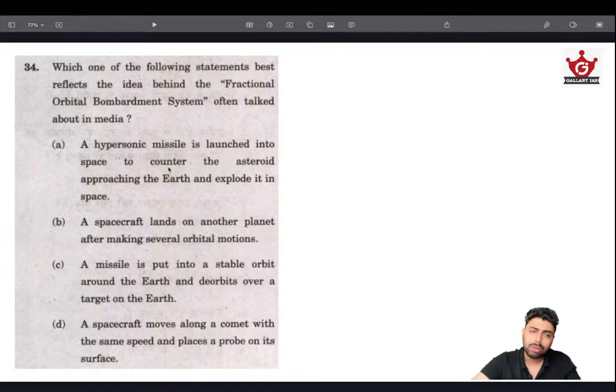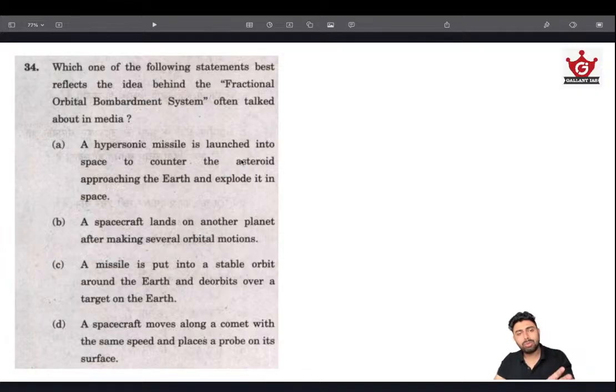Hypersonic missile is launched into space to counter an asteroid. No orbit is there. The only option that ticks the boxes of orbit, fractional orbit, and bombardment is C, because it's a missile, so there will be bombardment happening. Stable orbit, orbiting is happening, and deorbiting. Since there is deorbiting, there is a fractional orbit, meaning that anyway along the orbiting it will be deorbiting without completing the orbit, midway. So there will be a fractional orbit happening. So C is the answer.